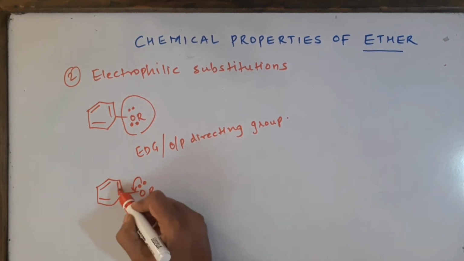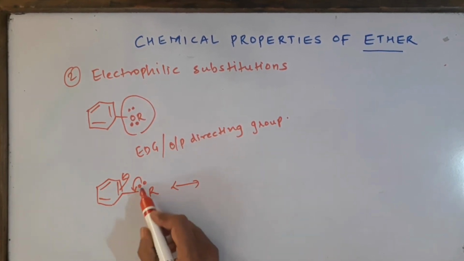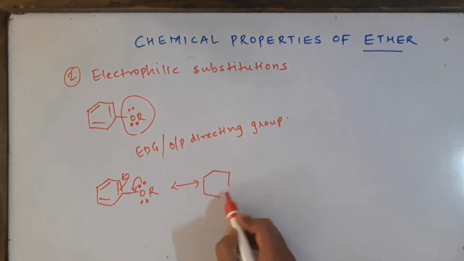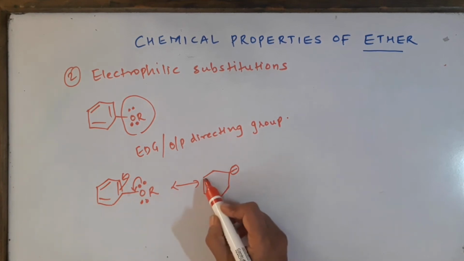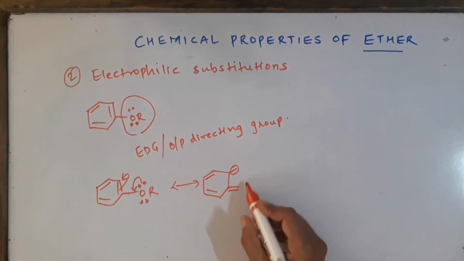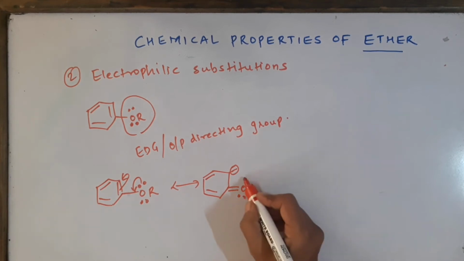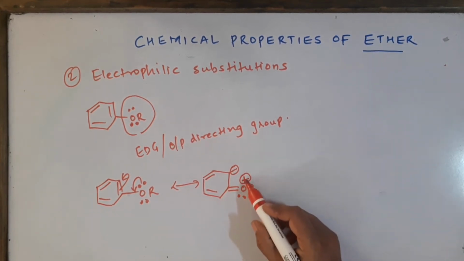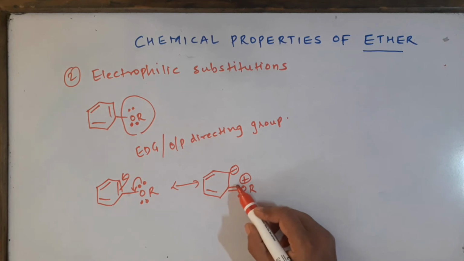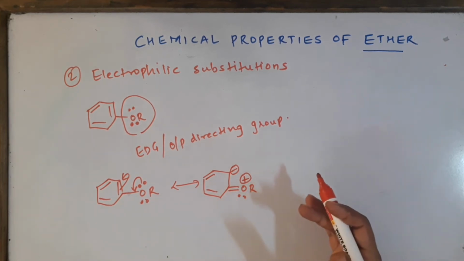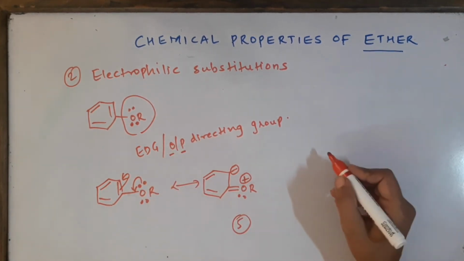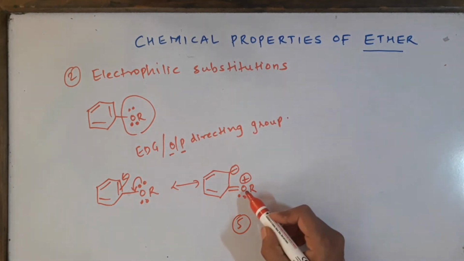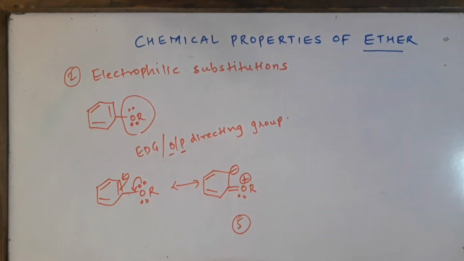So the electrons can easily, this is resonance. Due to conjugation this happens, and you will be getting these two electrons coming over here. Rest all the electrons you have to draw as they were, and then double bond will come here, oxygen R and a plus sign. Why is a plus sign coming? Because oxygen has lost its electrons in making this coordinate bond. So in this way, if you go on drawing the structures, there will be total 5 structures, and in that you will see that the ortho and the para carbons are going to become very, very rich in electron density, and all the electrophiles will attack ortho position and para positions in ethers.